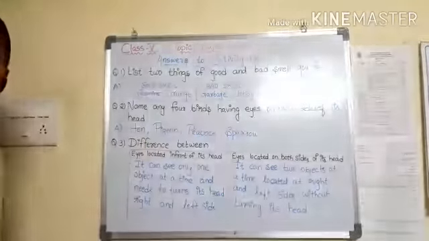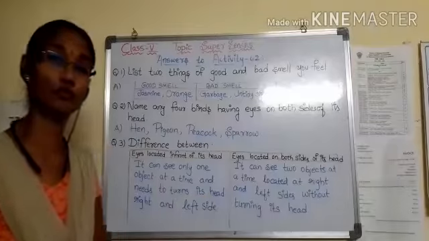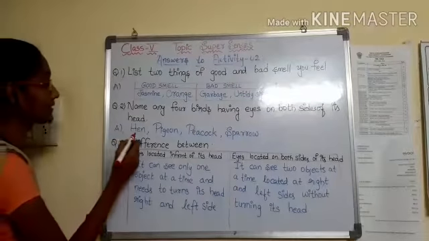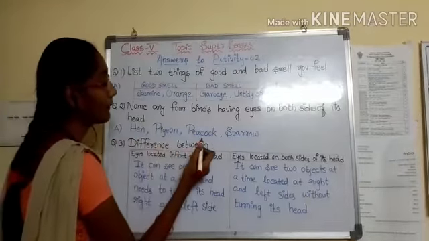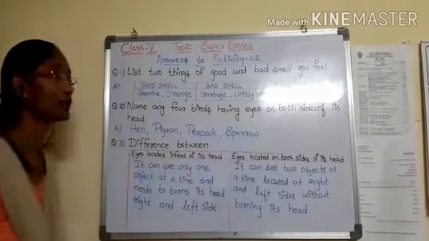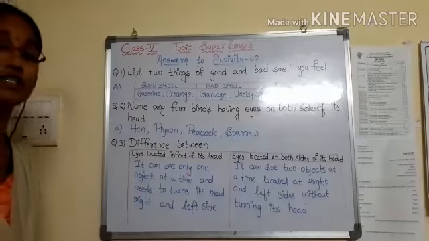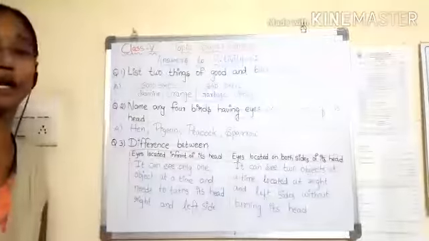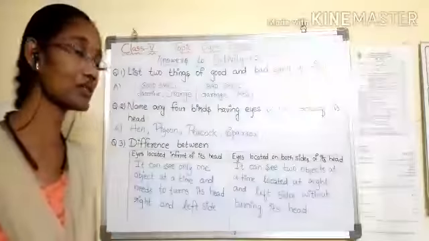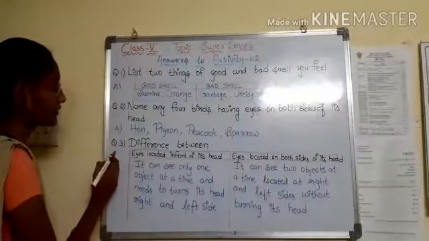Any 4 birds having eyes on both sides of their head. The answer: hen, pigeon, peacock and sparrow. For this question also you can write your own answers, as there are several birds having eyes on both sides of their head. Next, question number 3.